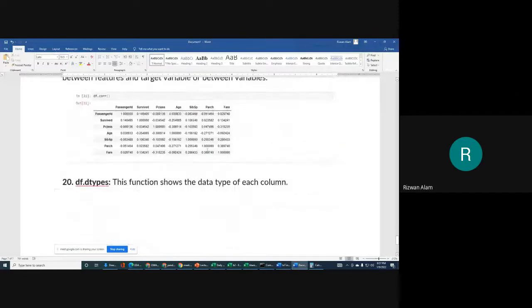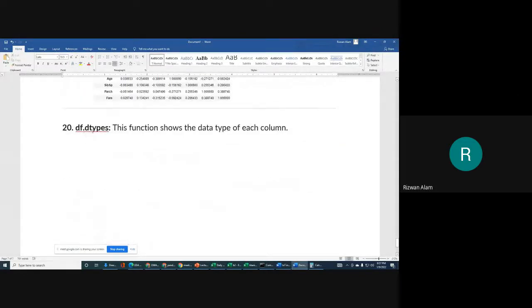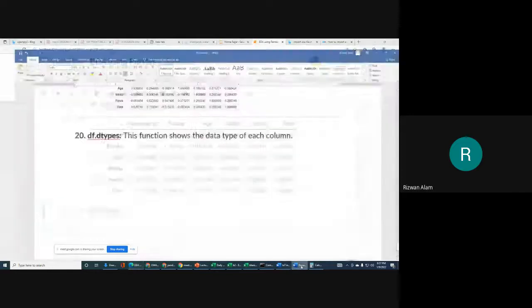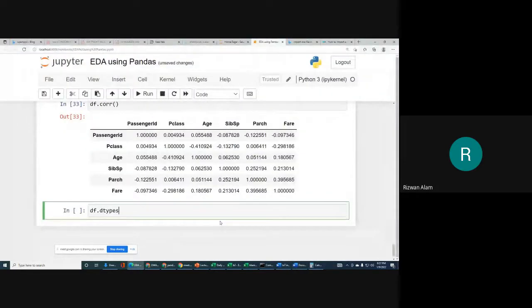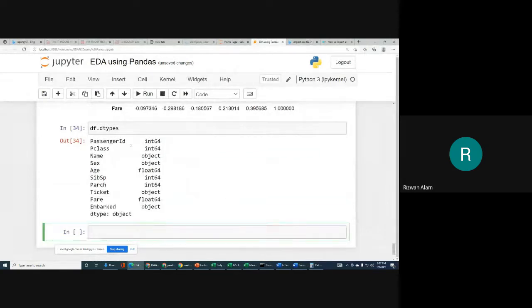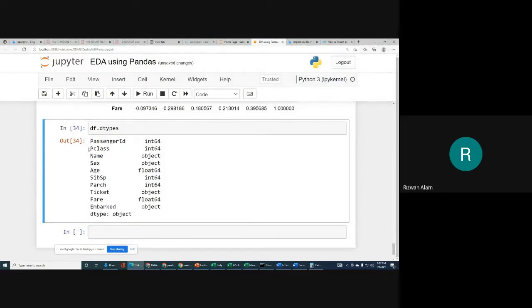We frequently use this correlation function, and df.dtypes. The dtypes attribute will simply tell you the data type of each column. I think we have used this also. Df.dtypes, we have to write dtypes. So we'll run this, and it will simply tell you the type of data value in each particular column.